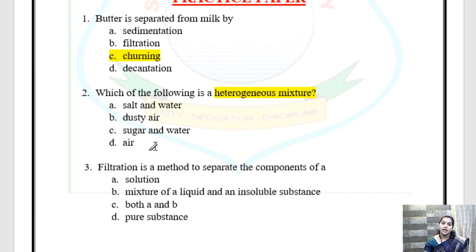Children, though air consists of various gases, we cannot see the various gases. We cannot see oxygen. We cannot see carbon dioxide, isn't it? So they are spread uniformly. So air is a homogeneous mixture, but dusty air is a heterogeneous mixture. So the answer is dusty air.